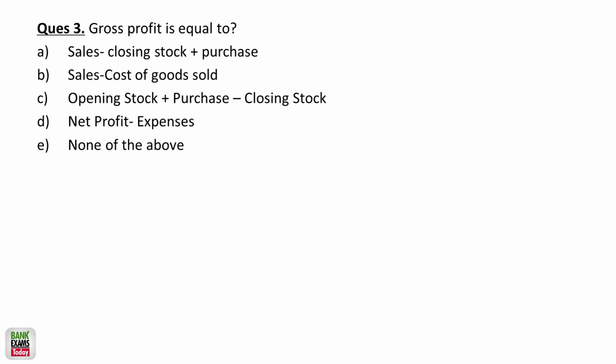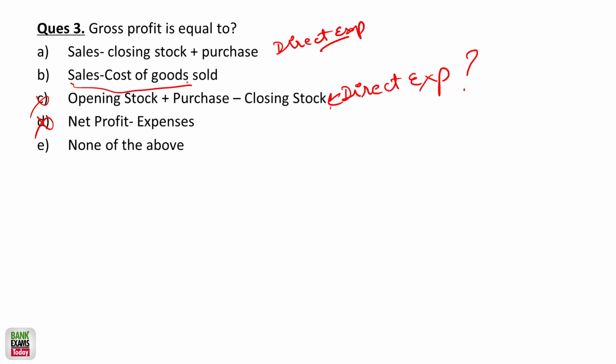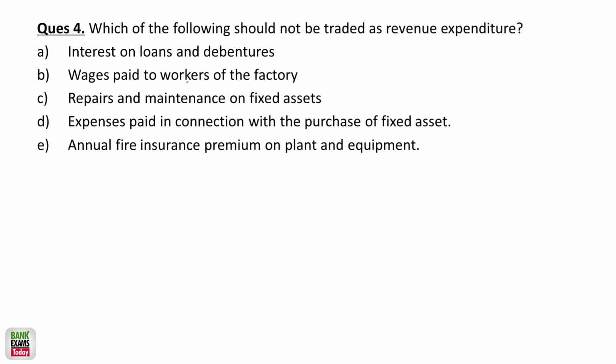Gross profit is equal to, a very, very easy question. I know a lot of you are going to tell me, sir, this is super easy, there is nothing in that, but it is very important. The gross profit is equal to what? It is obviously not the other options, because what about the direct expenses? There is no treatment of direct expenses here. No mention of direct expenses. So the sales minus the cost of goods sold. This is a simple formula. Cost of selling the goods. Okay, very simple. Now, what is the difference between revenue expenditure and capital expenditure?